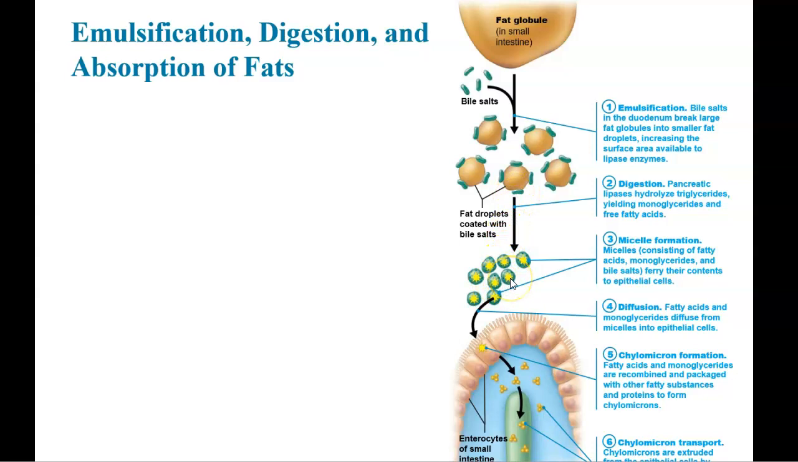Then you've got the micelle formation, which are going to ferry their contents into the epithelial cells. So then the fat droplets go into the epithelial cells via diffusion, and then these chylomicrons are going to be formed. The chylomicrons are going to make their way out of the cells and then into the lacteals, which are part of the lymphatic system. So the main function of the lacteal is to absorb those fatty droplets.